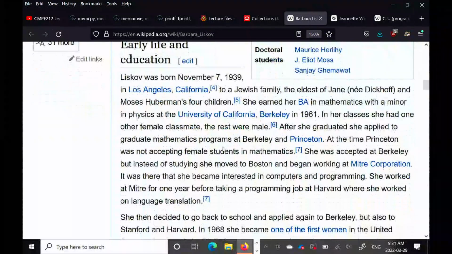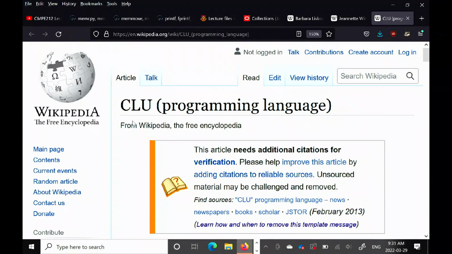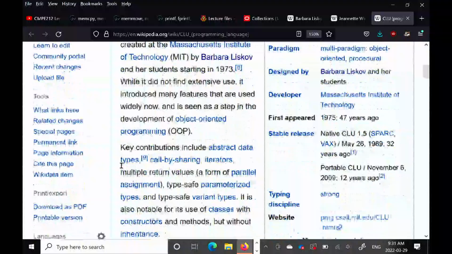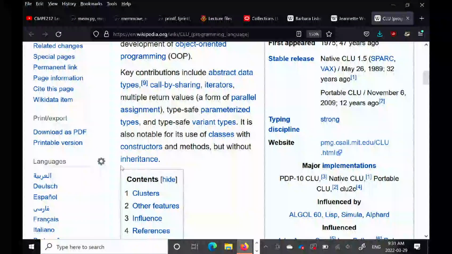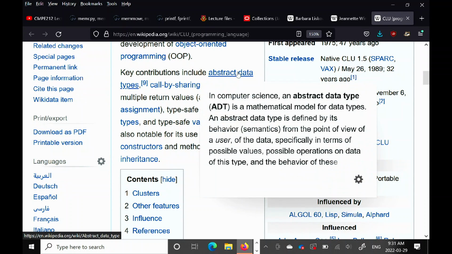Amongst Dr. Liskov's many accomplishments, she is a Turing Award winner, so that's the highest prize in computing science. And she invented, well, her and her students invented this language called CLU. Now, why am I telling you about this? Because CLU, which was developed in the 1970s, was the language that popularized or actually invented many of the features that you use today. So for example, abstract data types, CLU.